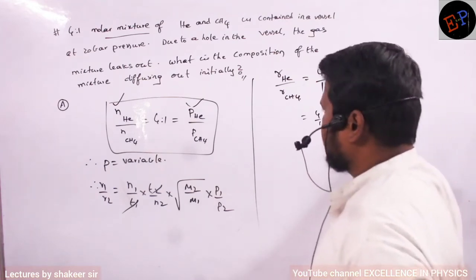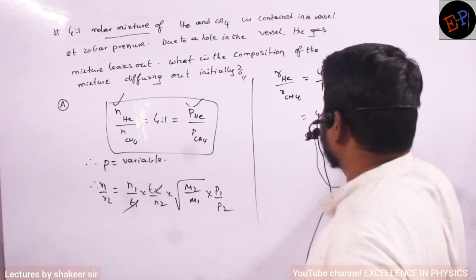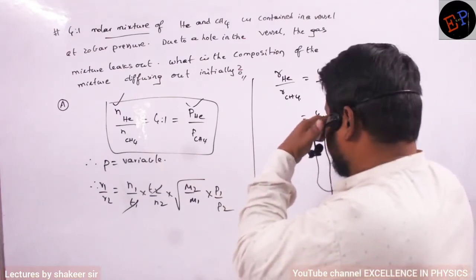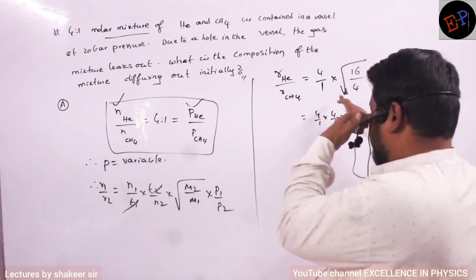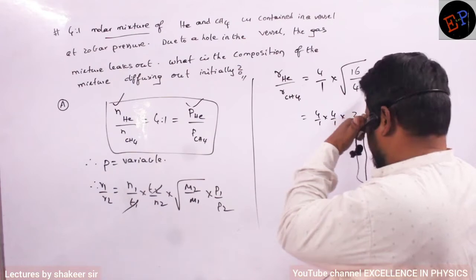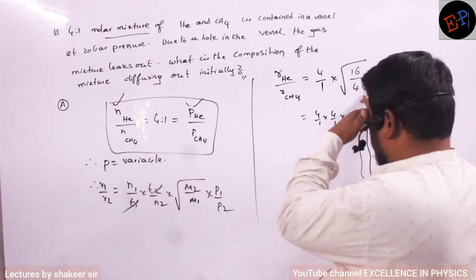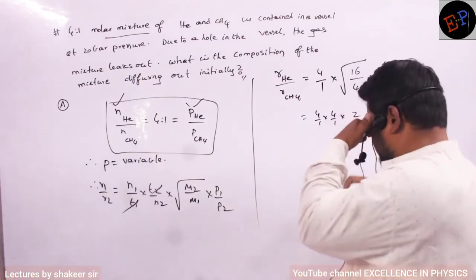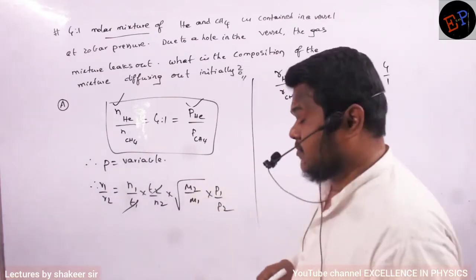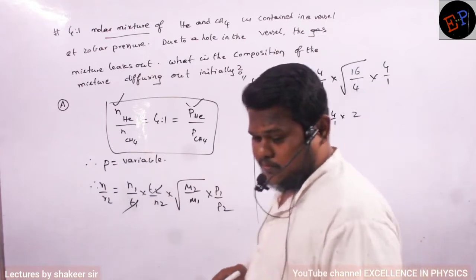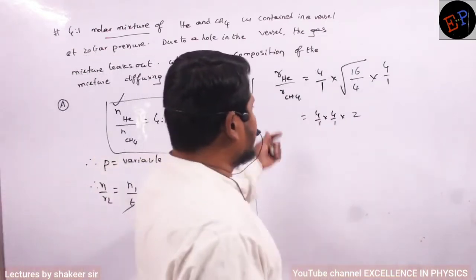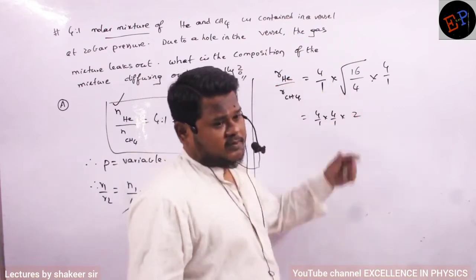But I am getting a different answer. I am writing the square root of CH4 by helium. Helium is 4 only. Atomic number is 2, molecular mass is 4. Helium is a single atom, an inert gas, it never reacts with another. Helium, atomic number 2, mass number 4.